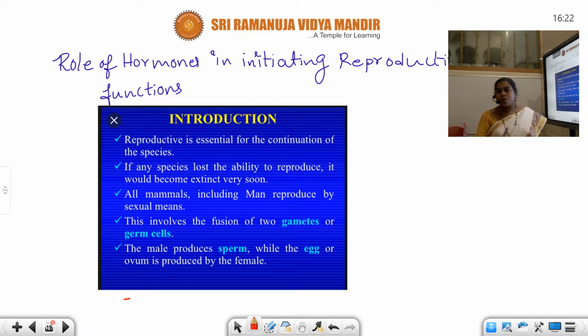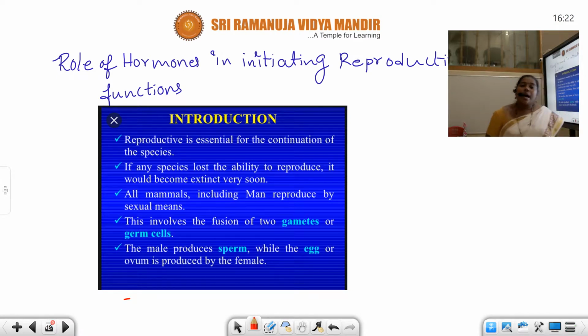Students, reproduction is one of the life processes. Life processes are the basic processes performed by every living creature in order to sustain in nature. Out of all, reproduction is somewhat unique. Reproduction helps the organism for perpetuation of the race, or continuation of the race. Keep that point in mind.